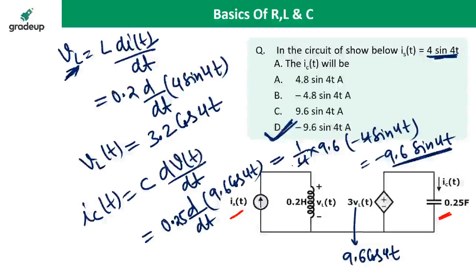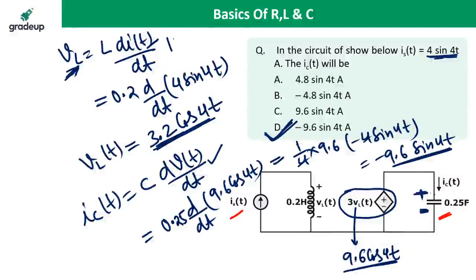So if 4 sin 4t is flowing in the inductor, using L di by dt you can calculate the voltage across the inductor. And if the voltage across the inductor is VL, this is the dependent source. This is a voltage dependent voltage source, and its value is 3 VL. If I put the VL value as 3.2 cos 4t, then 3 VL becomes 9.6 cos 4t. And this whole voltage will appear across the capacitor because both are in parallel. And if the voltage across the capacitor is known, we can calculate the current through this relation.